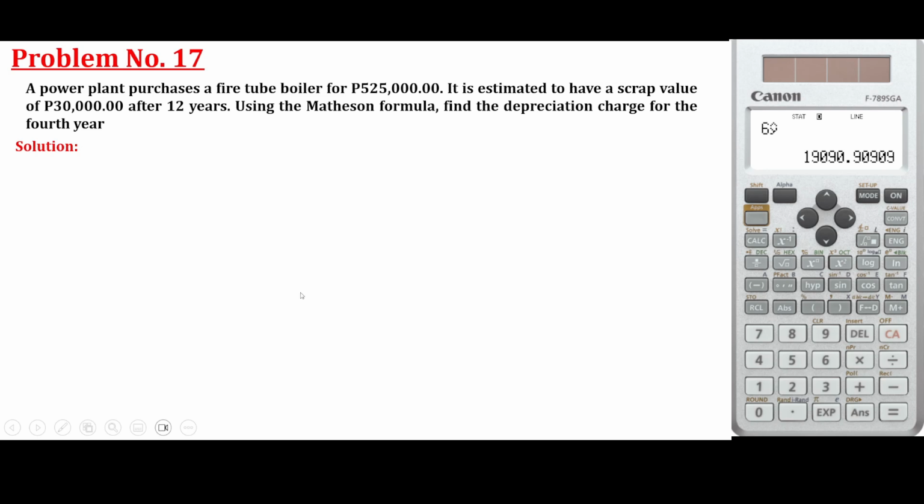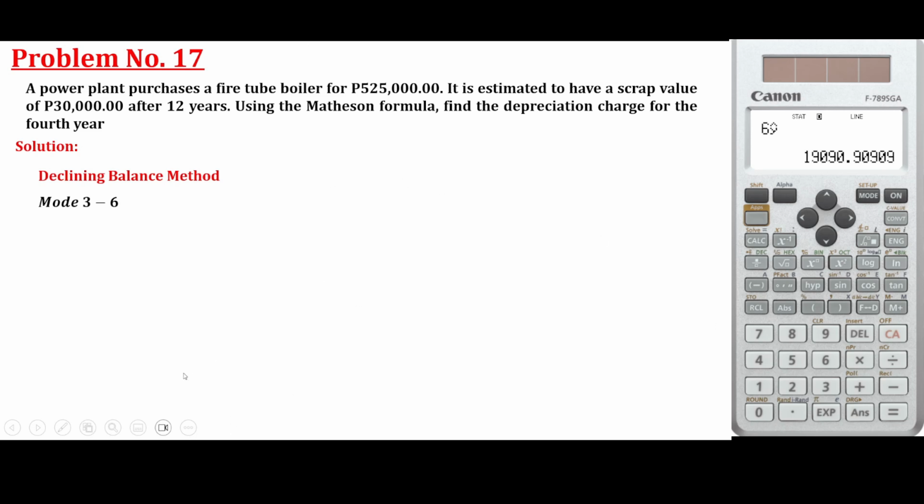Okay, next. A power plant purchases a fire boiler for 525,000. It is estimated to have a scrap value. Scrap value is also the same as the salvage value. After 12 years, using the Matheson formula, find the depreciation charge. What is Matheson formula? Actually, that is declining balance method. So other books, other problems, other references, board exam questions also ask this Matheson formula, or that is also the declining balance method. For declining balance method, just use mode 3-6.